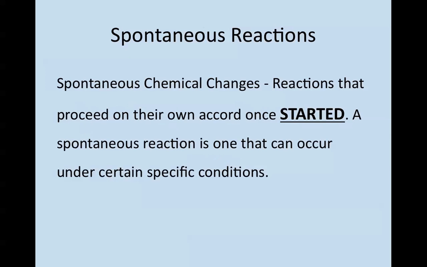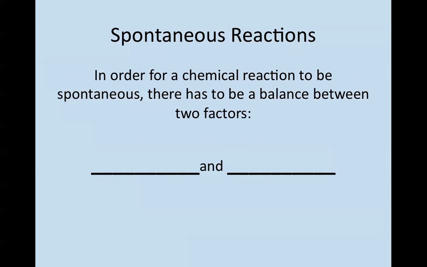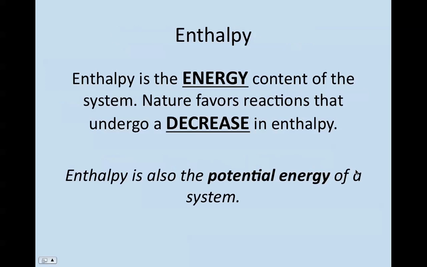All right, in Concept T, we're going to be focusing on what makes a reaction spontaneous, some factors that contribute to this. So spontaneous chemical changes are going to proceed on their own once they have begun. A spontaneous reaction is one that can occur under certain specific conditions. So in order for a chemical reaction to be spontaneous, there has to be a balance between two factors: enthalpy and entropy. Enthalpy we already talked about, so we're going to just review that and then speak about entropy.